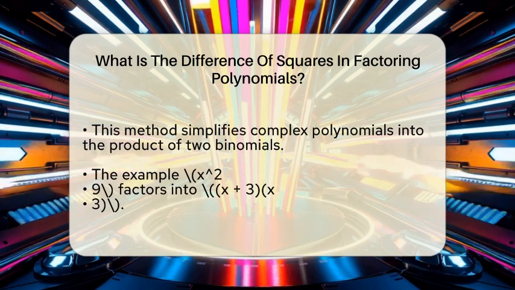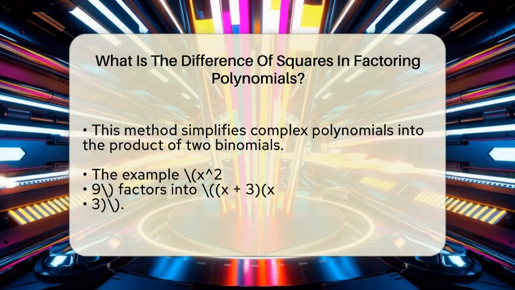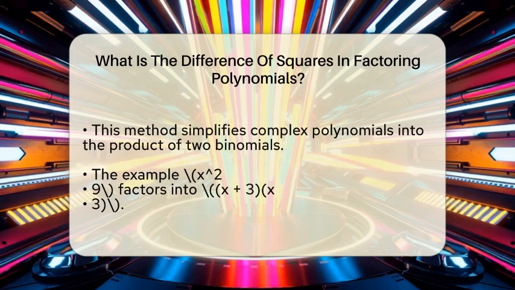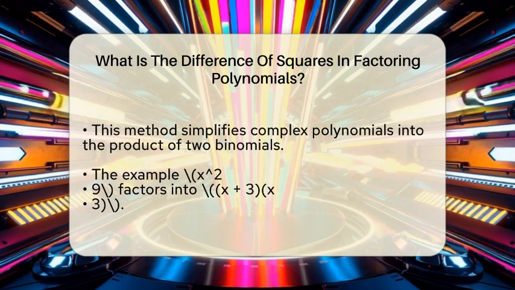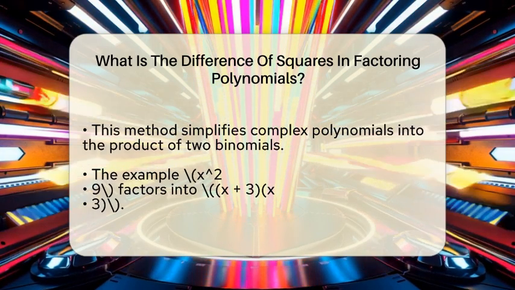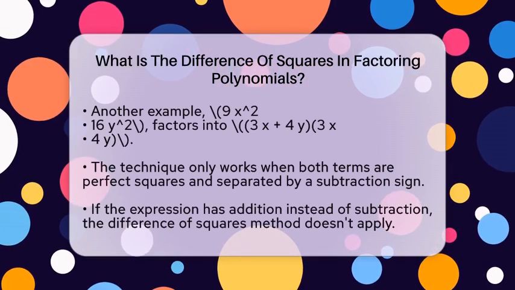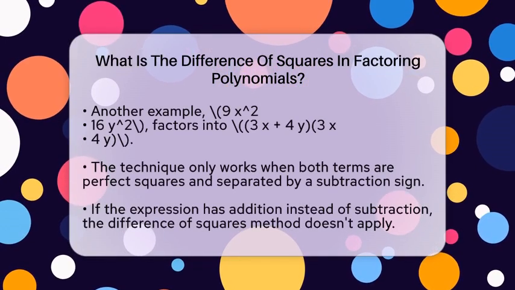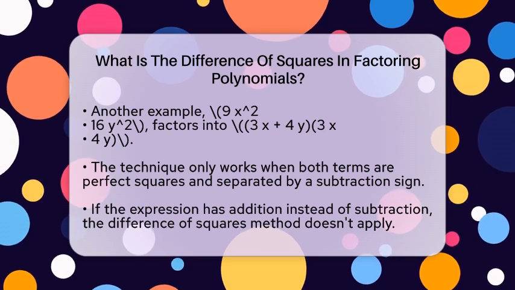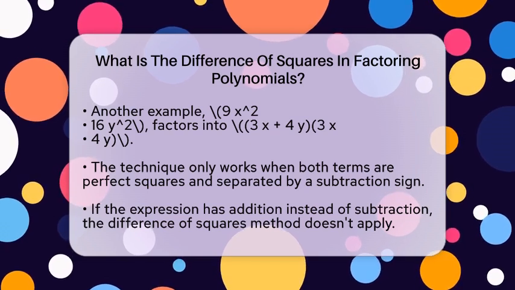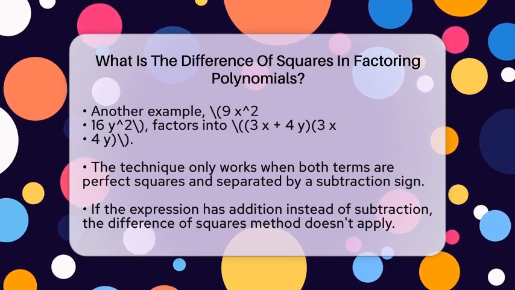Let's look at an example. x² − 9. Since x² is a perfect square and 9 is a perfect square, you can write it as x² − 3². Using the difference of squares rule, it factors into (x + 3)(x − 3). Another example is 9x² − 16y². Both are perfect squares because 9x² is (3x)² and 16y² is (4y)². So it factors into (3x + 4y)(3x − 4y).